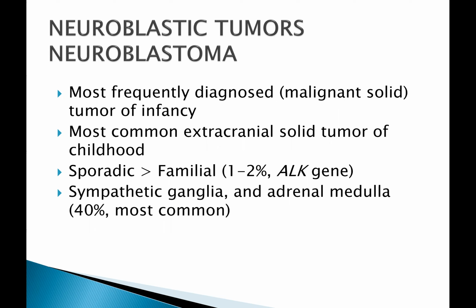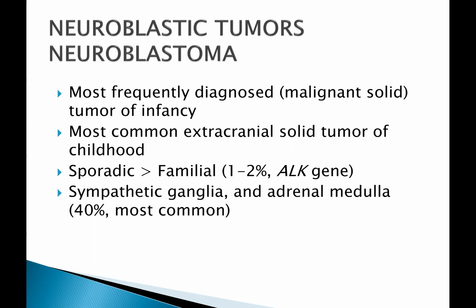Germline mutations in the anaplastic lymphoma kinase gene have recently been identified as a major cause of familial predisposition to neuroblastoma. Somatic gain of function ALK mutations are also observed in less than 10% of sporadic neuroblastoma. Tumors harboring ALK mutations in either the germline or somatic testing may be amenable to treatment.